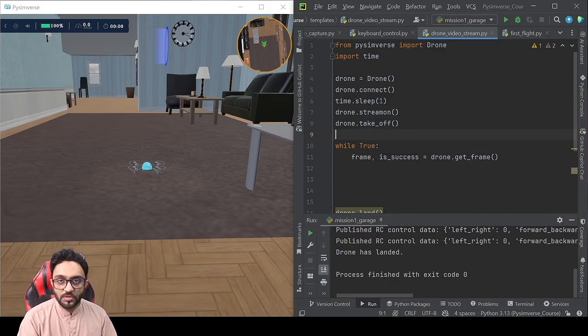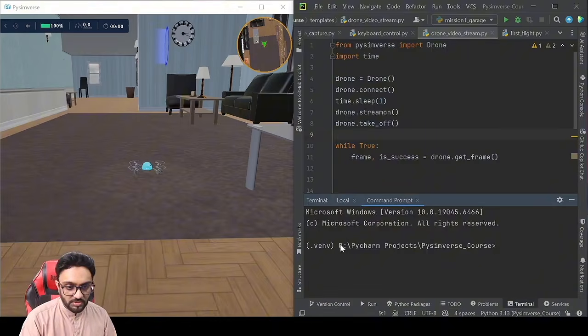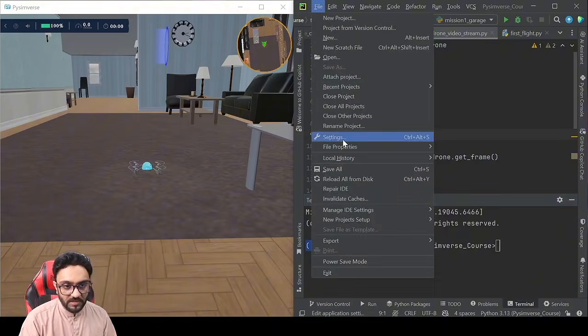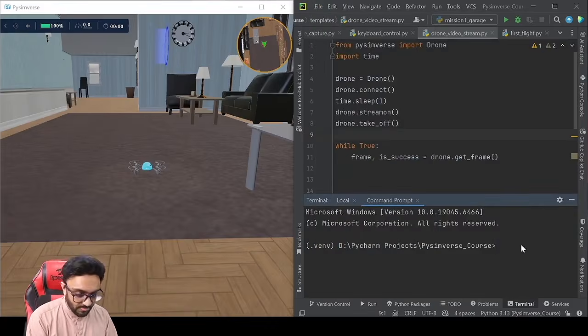In order to use OpenCV, we have to install it. So we will go to our terminal, make sure it is .env, or you can go to settings as I have shown earlier. Here you can write pip install opencv-python.